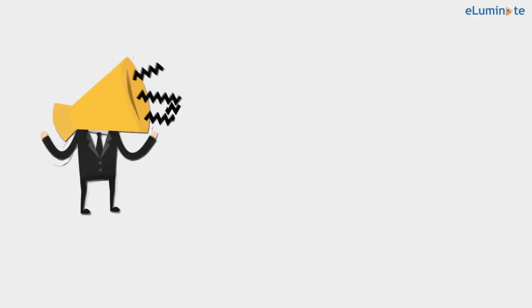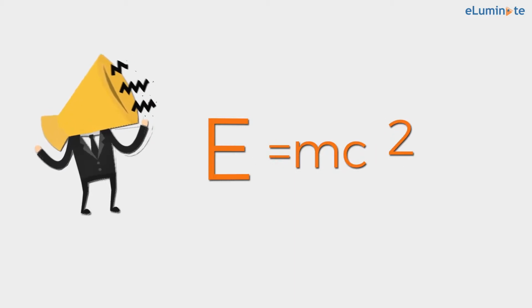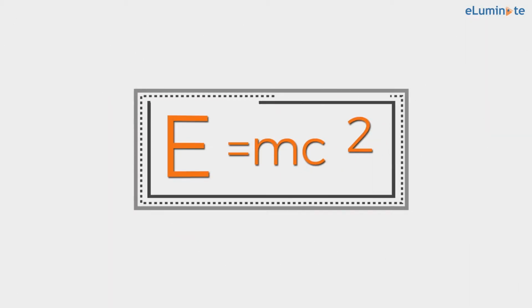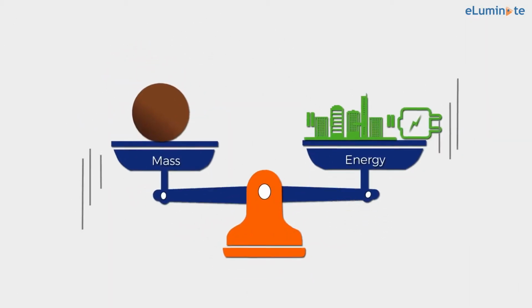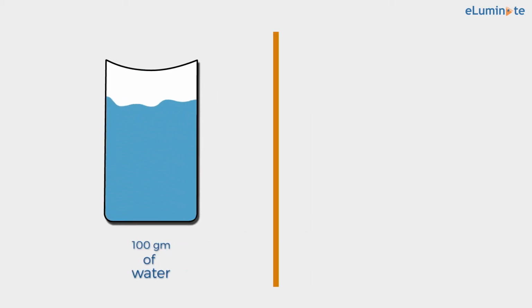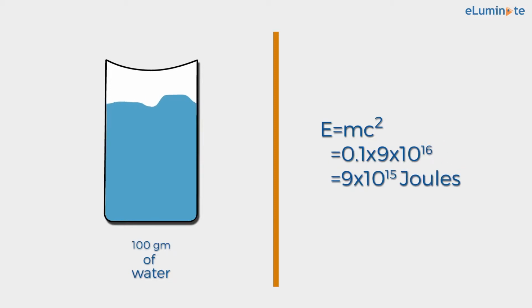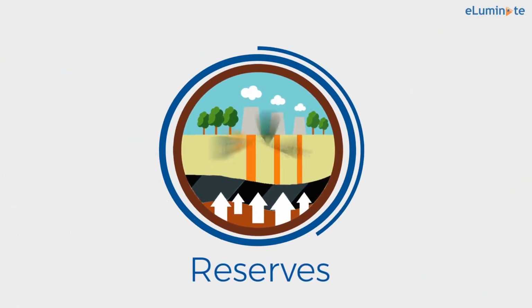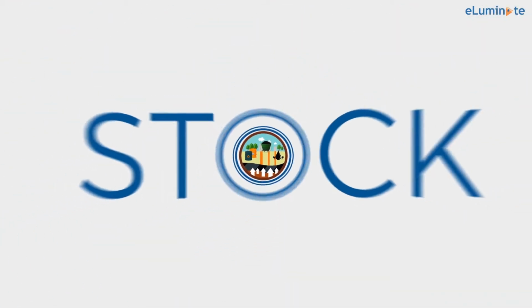I bet you have heard of the equation E is equal to mc square. This famous equation tells us that we can convert mass into energy. So a glass of water can be converted into lots of energy, but we don't have the technology to do it yet. Such resources which are there in our environment, but the technology to use them does not yet exist, are called stock.